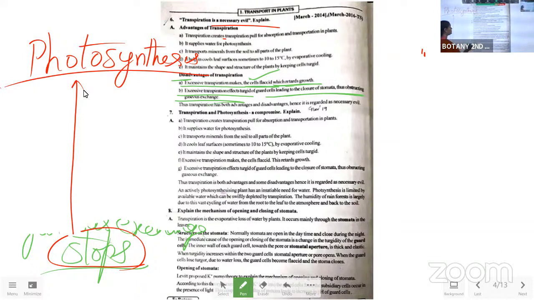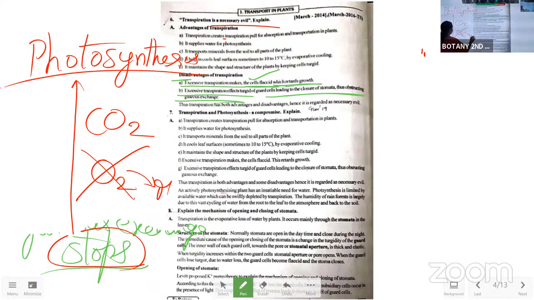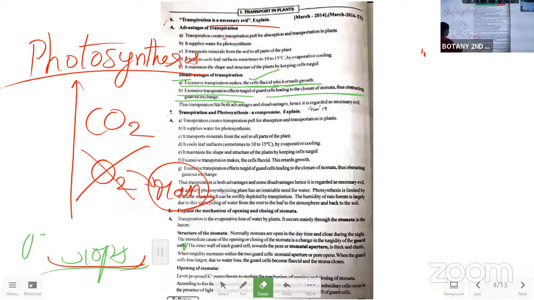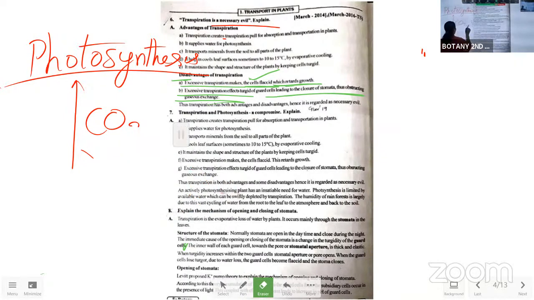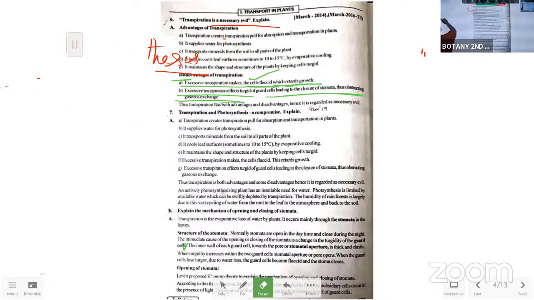Why? When the photosynthesis is not going to occur in the plant body, carbon dioxide will not be taken up by the plant and it won't release oxygen, which is more important for human beings. So like this, it disturbs all other life cycles also, only with the transpiration. That's the most important one. So why we are studying this is because of this. You can add this point also in the disadvantages of the transpiration.